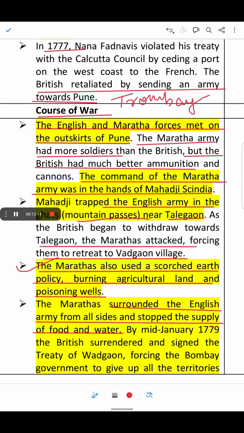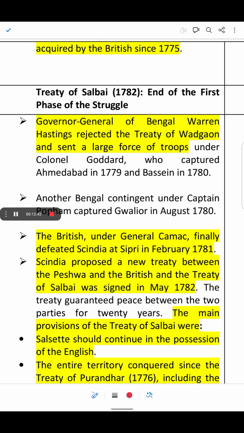And after this, the Treaty of Vadgaon was signed. Under this treaty, the British were forced to give up all the territories they had acquired after 1773, and it marked a major Maratha victory. So by mid-January 1779, the British surrendered and signed the Treaty of Vadgaon, forcing the Bombay government to give up all the territories acquired by the British since 1775.